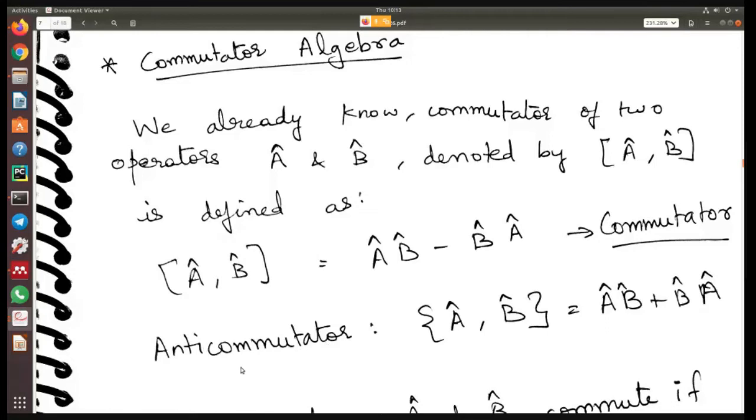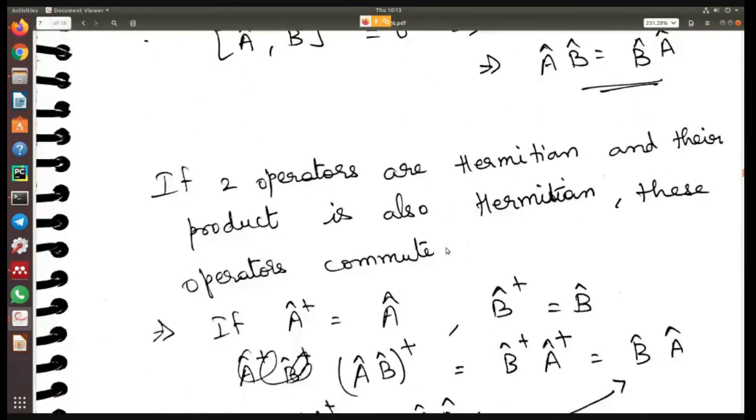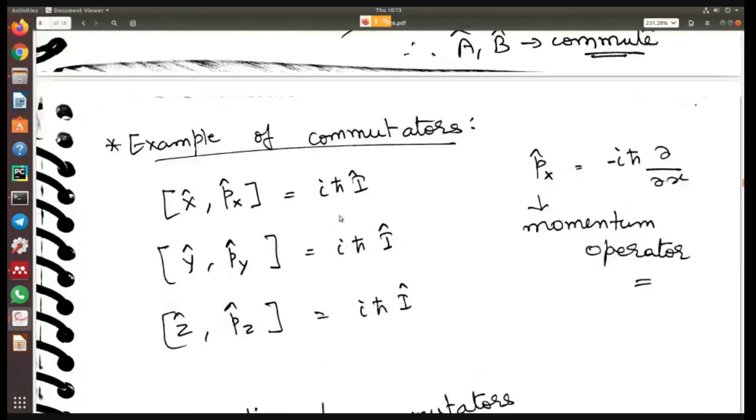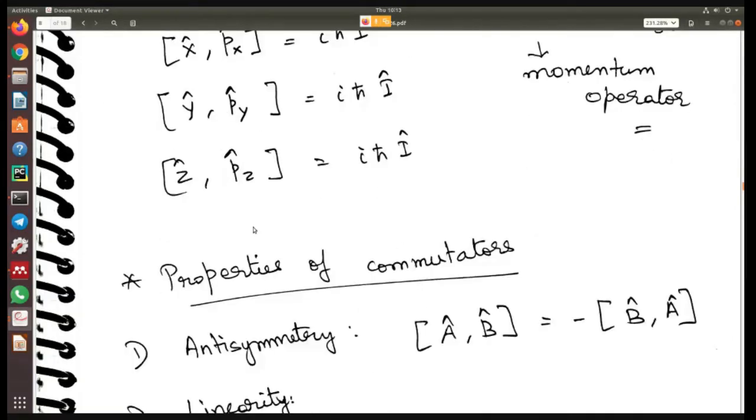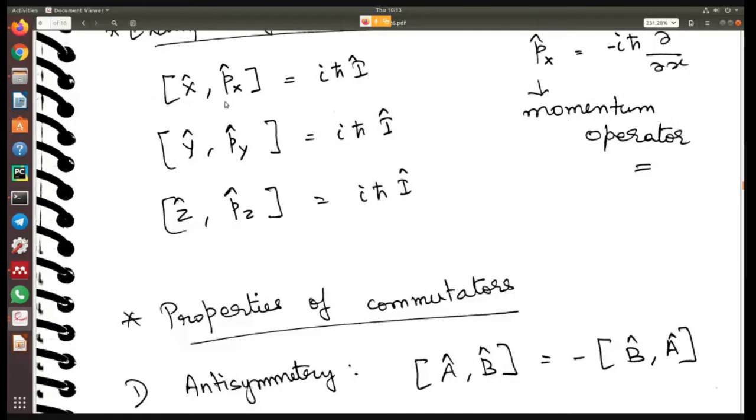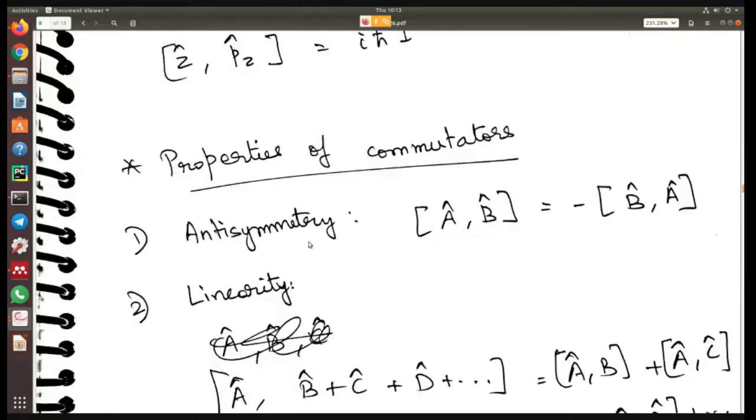As the name suggests, the anti-commutator is something like the opposite or complementary to the commutator. So the anti-commutator is AB plus BA. Okay. And these are things that we will derive also, but for now, you can just remember that the commutator of X with PX is i h cross times the identity operator.